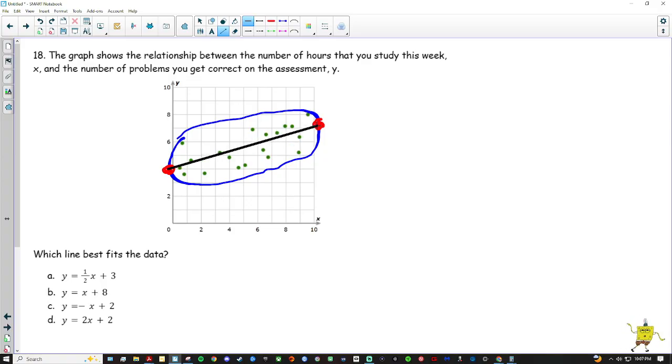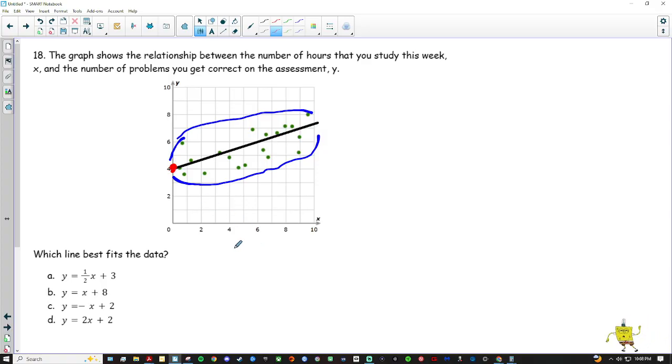Now, I'm trying to find 2 points that land nicely on the line. I can't really see my numbers too well here. So I'm looking for any nice, clean points. I see that I have a nice point at 0, 4 maybe.